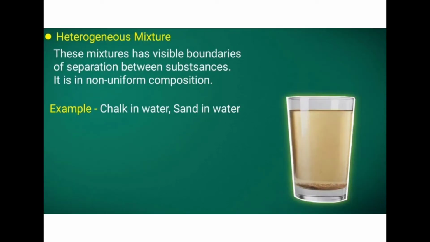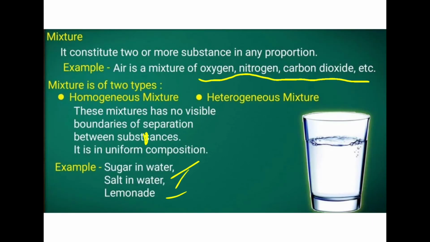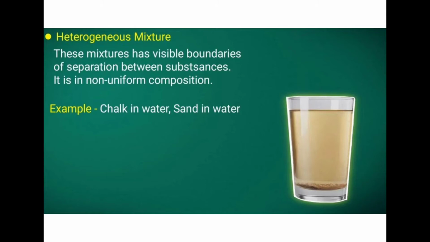The next one is heterogeneous mixture. So what is a heterogeneous mixture? These mixtures have visible boundaries. While the homogeneous mixture does not have visible boundaries, a heterogeneous mixture has visible boundaries of separation between substances. A homogeneous mixture has a uniform composition. A heterogeneous mixture has a non-uniform composition.